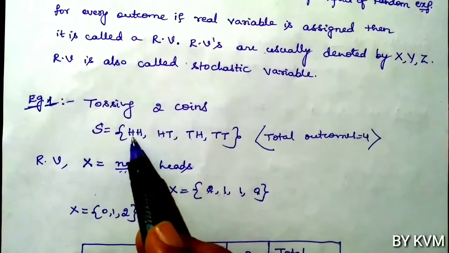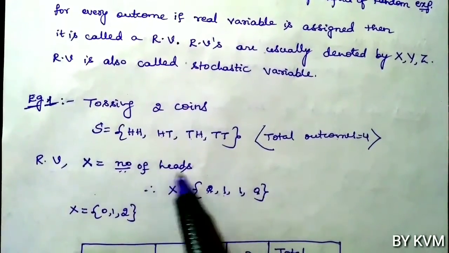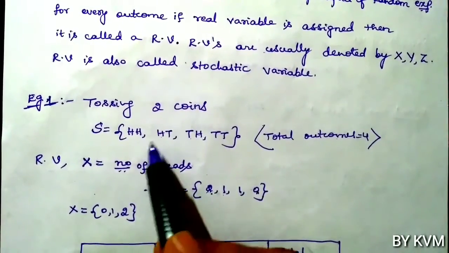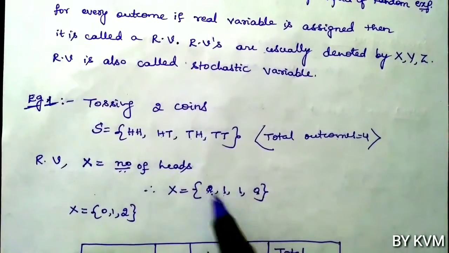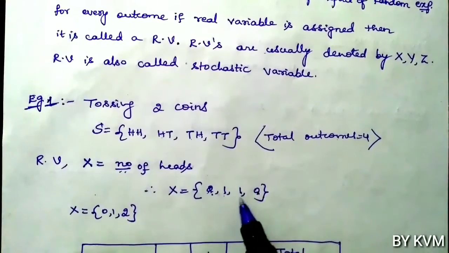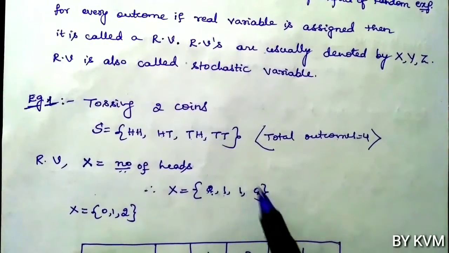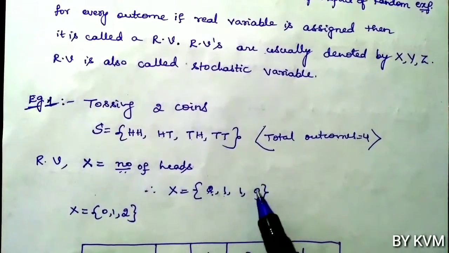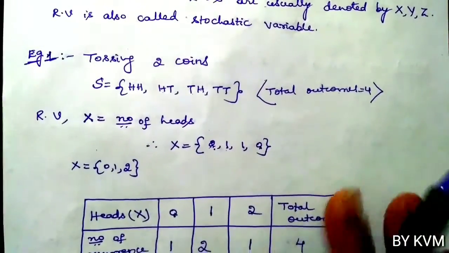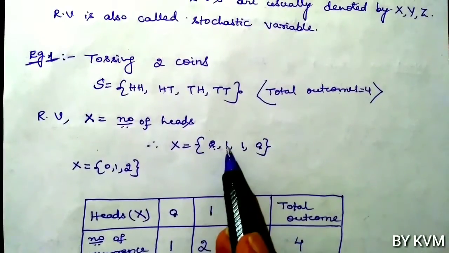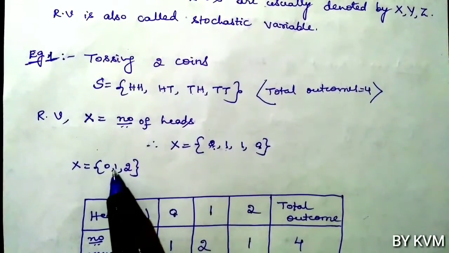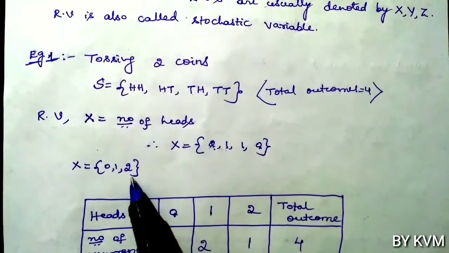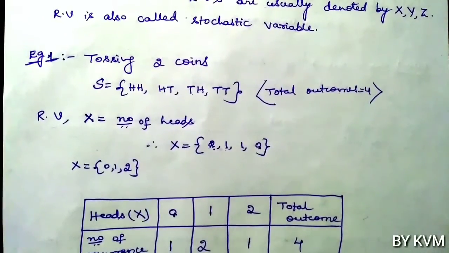For the first outcome, HH, the number of heads is 2. Second outcome, HT, the number of heads is 1. For TH, the number of heads is 1. For TT, there are no heads, so the number of heads is 0. So X takes the values 0, 1 and 2.